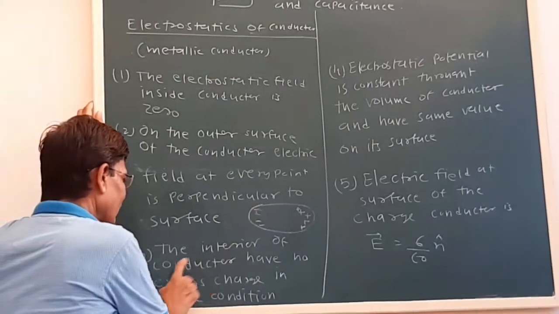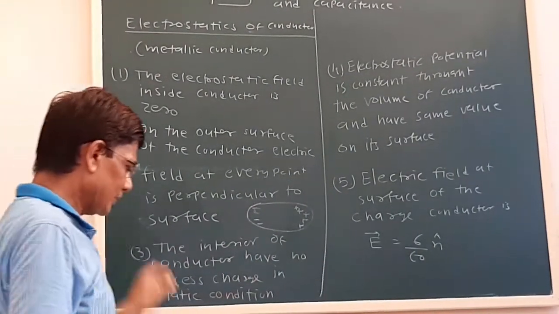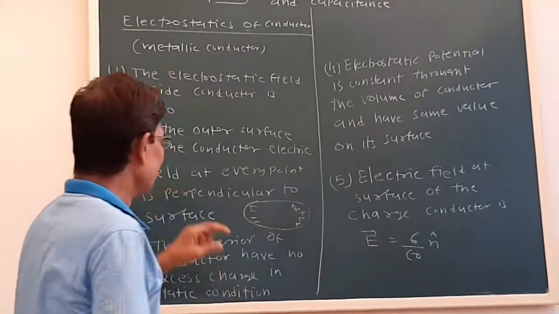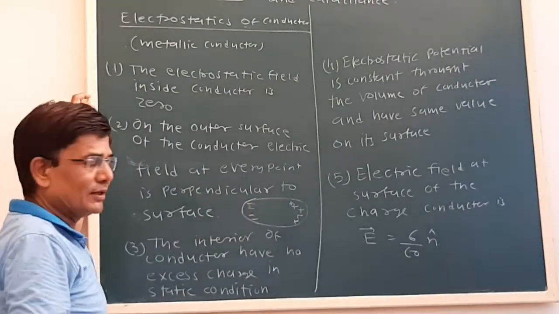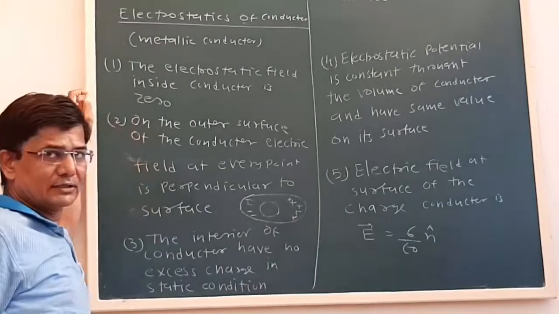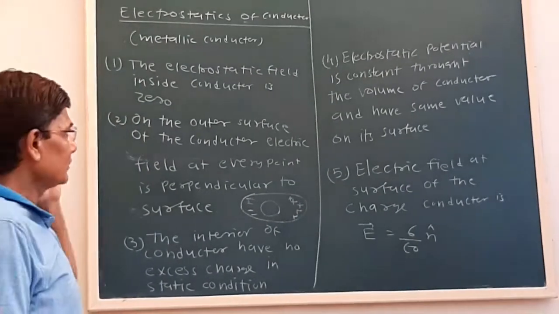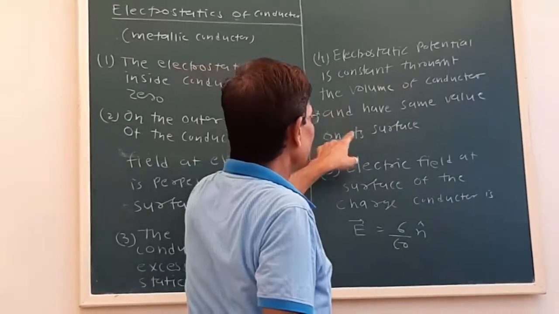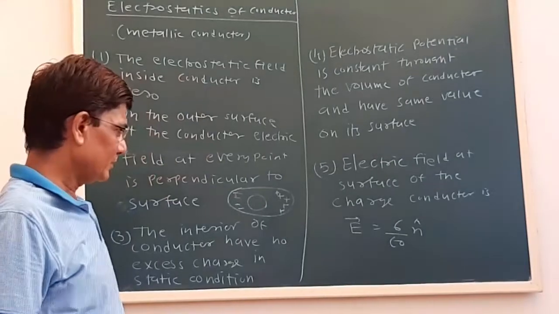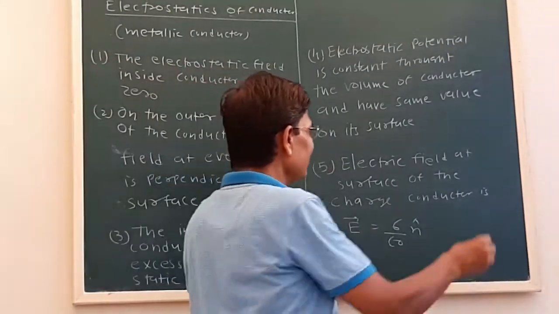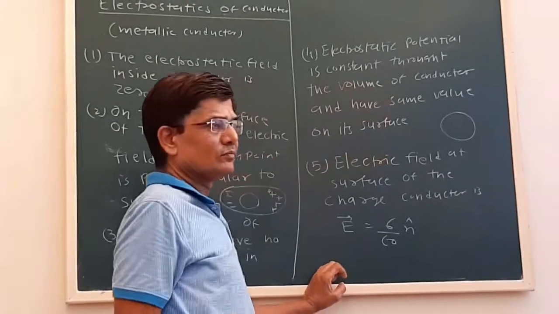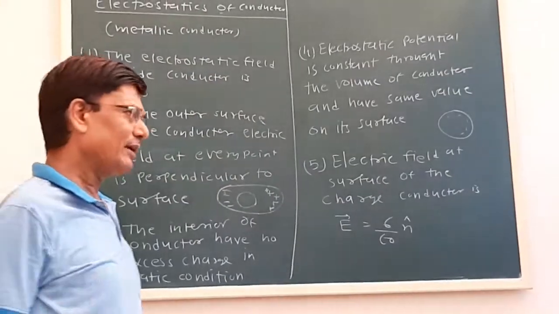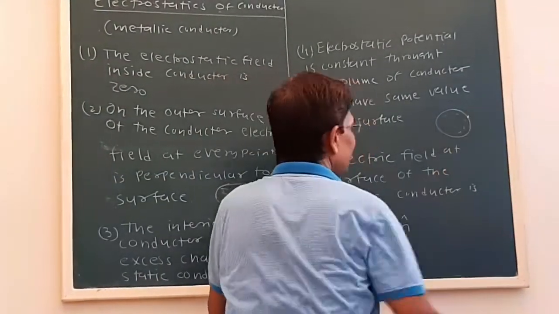Now the interior of the conductor has no excess charge in static condition. See, this is a conductor and the charges are distributed like this. Inside the conductor there are no excess charges or extra charges. The electrostatic potential is constant throughout the volume of the conductor and has the same value at the surface. That means all the points inside the conductor will have the same potential, and that potential will be equal to that on the surface.